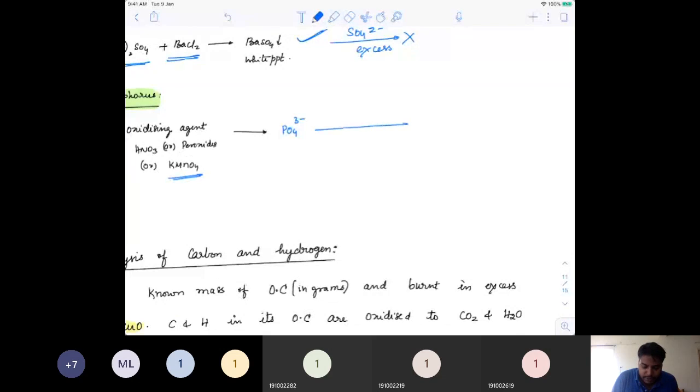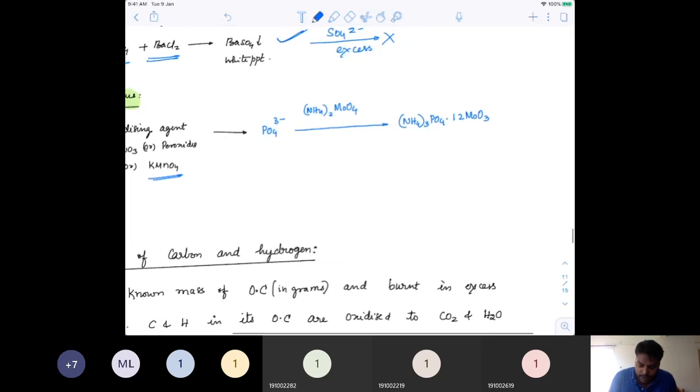From PO4 3 minus, if we react with ammonium molybdate, you will get a complex like this, (NH4)3PO4·12MoO3. This looks canary yellow in color.